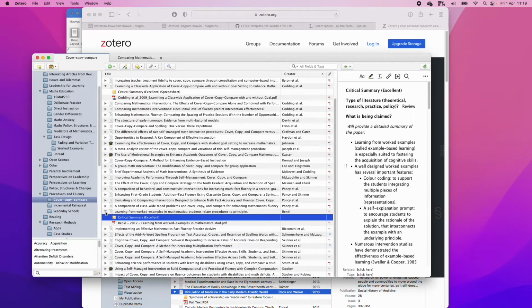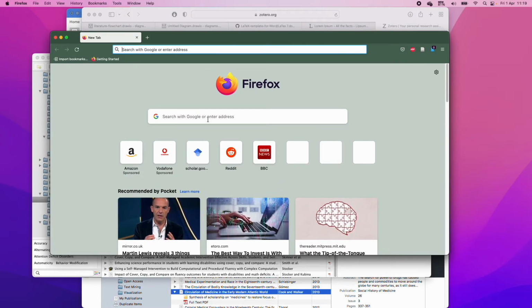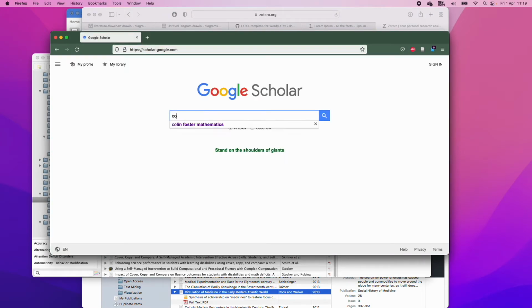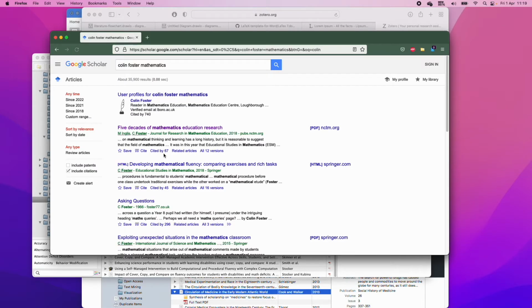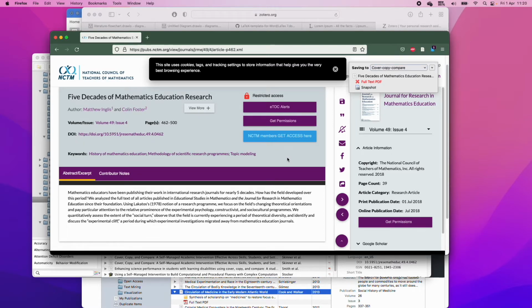Anyway, that's enough about Zotero. What I wanted to talk about is the browser plugin as well as the Word plugin, right? So here I'm going to go on my browser. I'm using Firefox. I go to Google Scholar and I look up someone. This is my supervisor. You can either click on a paper, and if you install the browser extension, which I won't go through here because I think it's quite easy to install, you can click Save to Zotero, and okay, it wasn't able to get the full text, which is great because I'm actually not at home.